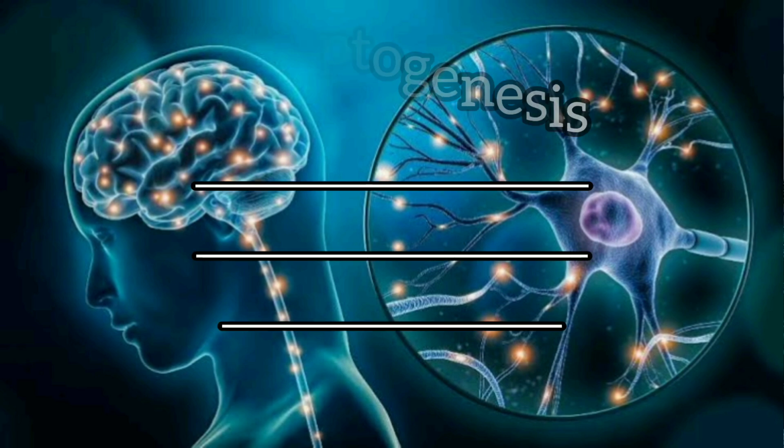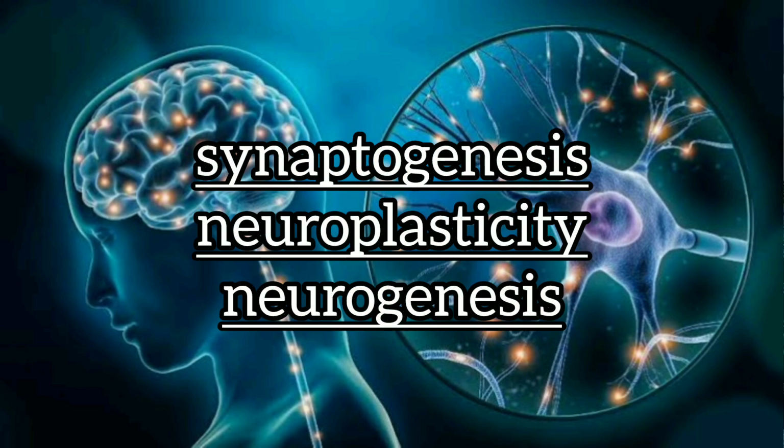On the other hand, the growth hormone also triggers synaptogenesis in your brain, neuroplasticity and neurogenesis. In this way your nervous system health will be improved.